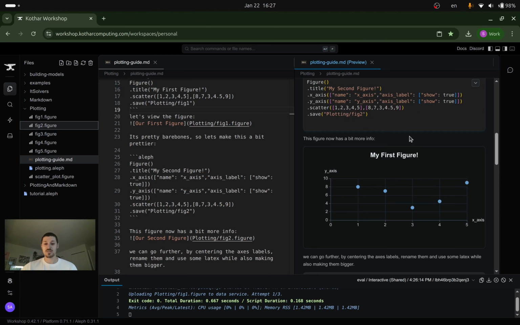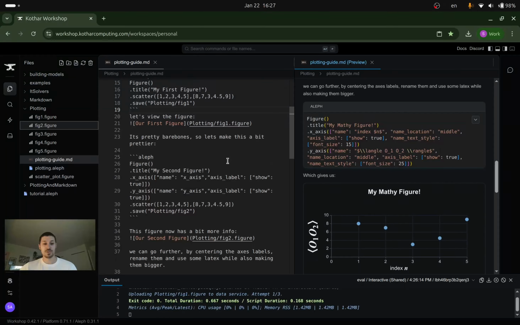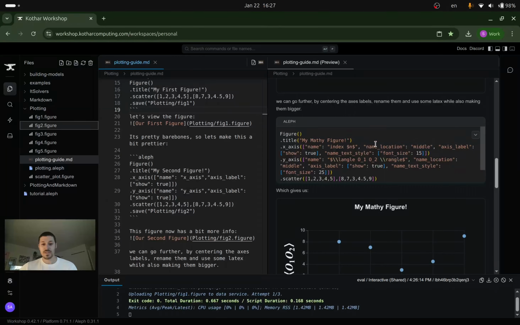Again, we're still not quite there because the axis labels, or the axis names rather, are in odd places. It's not that clean visually, so we can go a little bit further. So here, I can actually make this a little bit bigger.